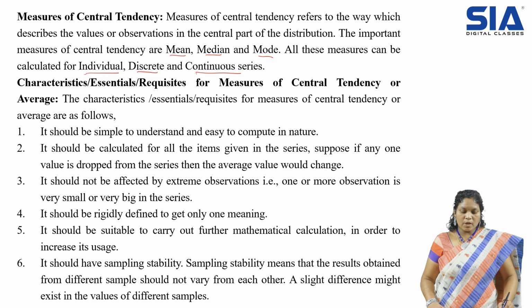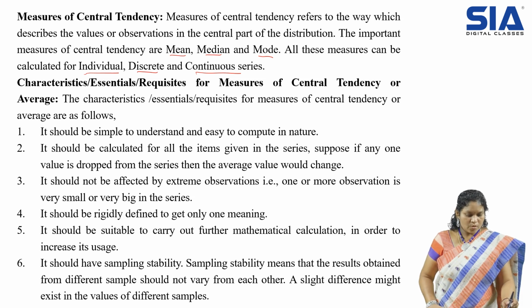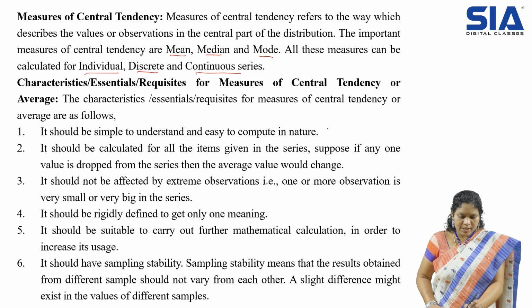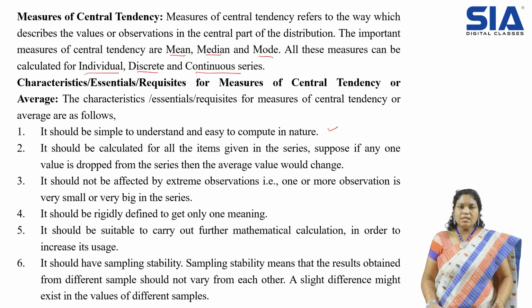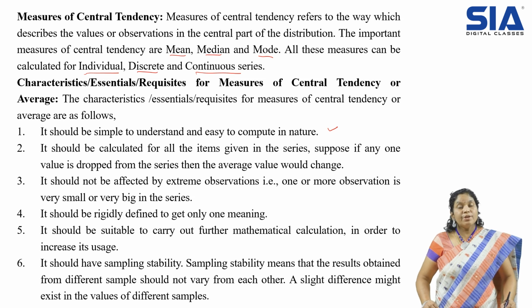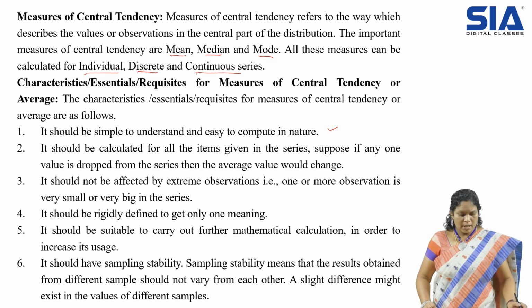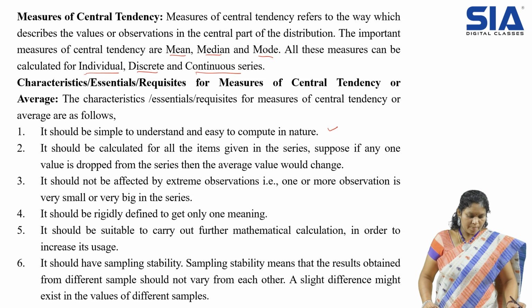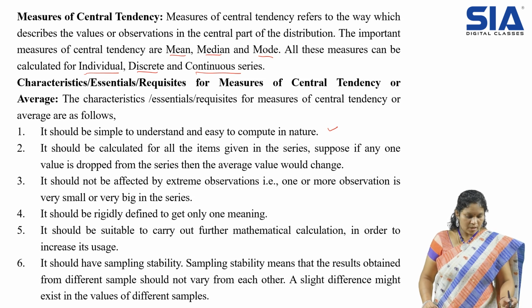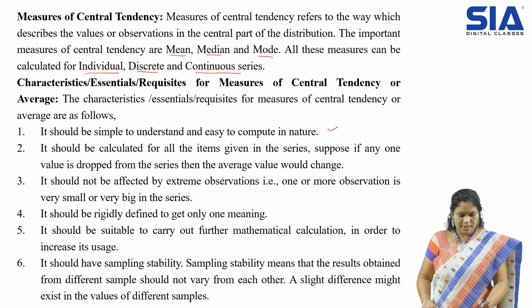Now let us check its characteristics also. First point: it should be simple to understand and easy to compute in nature. In the sense the formula should be a little bit easier, so that we can understand and we can get good results out of that also. Like that you have many points, you can follow up and check. Second point: it should be calculated for all the items given in the series. Suppose if any one value is dropped from the series, then the average value would change.